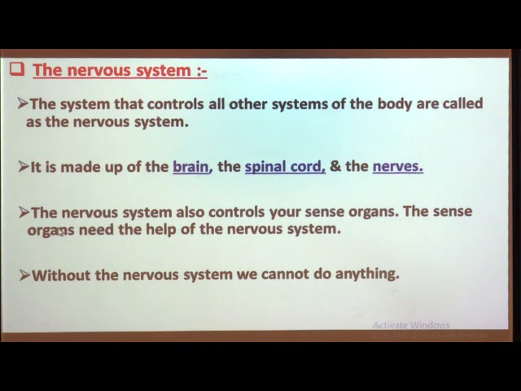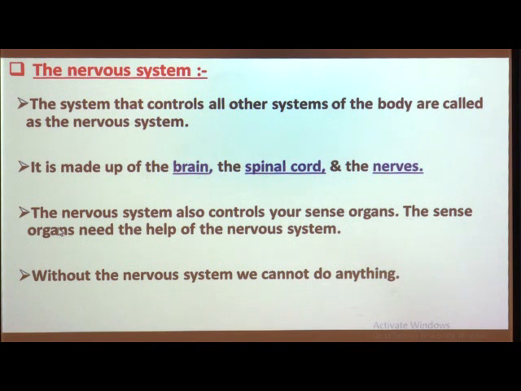So first of all, the nerves carry the messages. What happens in the first step? The nerves in our body carry the messages from all the parts of our body to the brain, and these messages are then carried through the spinal cord. Then in the next step, what happens?